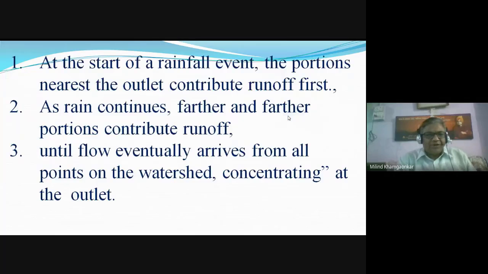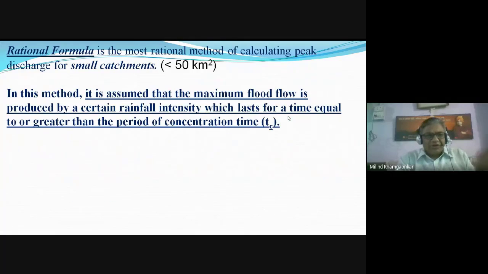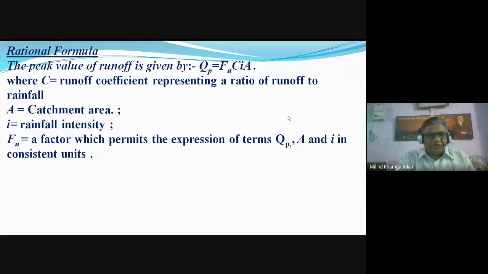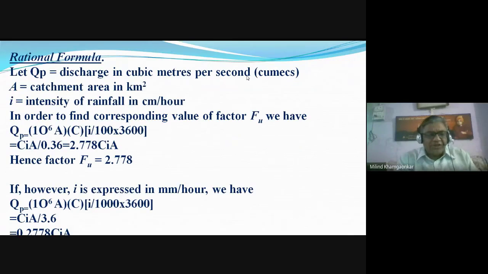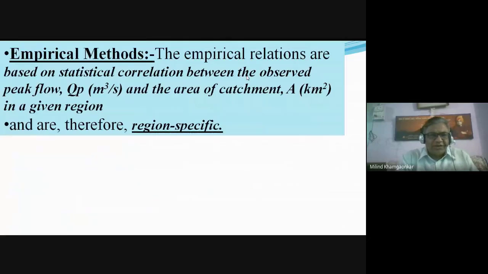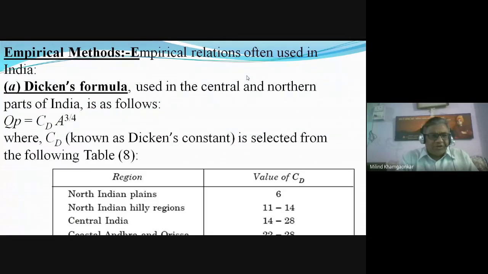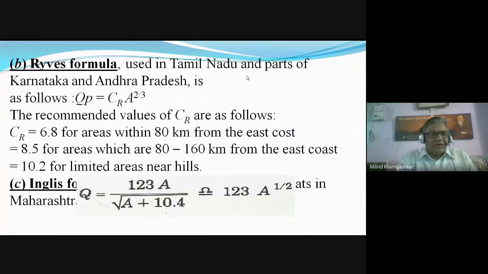Depends on the catchment area type. There are certain rational formulas like the English formula. Again, the basis of the formula is discharge is equal to some constant multiplied by intensity of rainfall multiplied by the catchment area. That is the relation between the runoff and the rainfall. Various formulas are there, certain empirical formulas like the Deacon's formula, like the Rieu's formula, English formula. This formula is used in our, that is in Maharashtra part of the India.